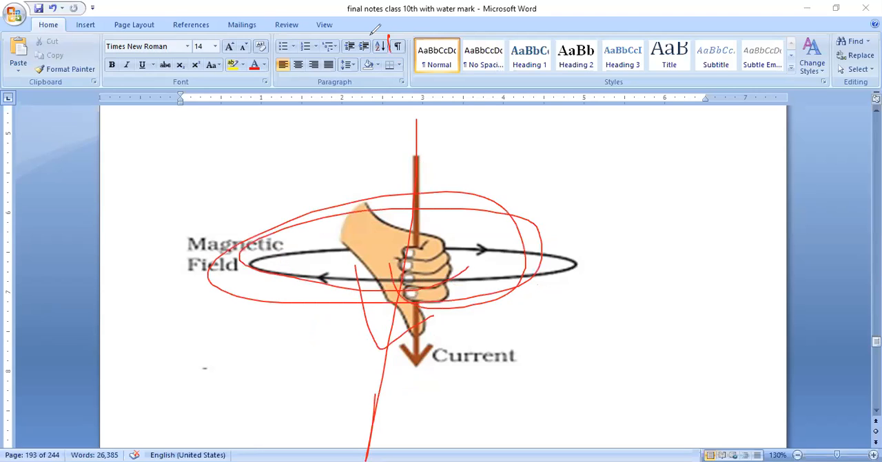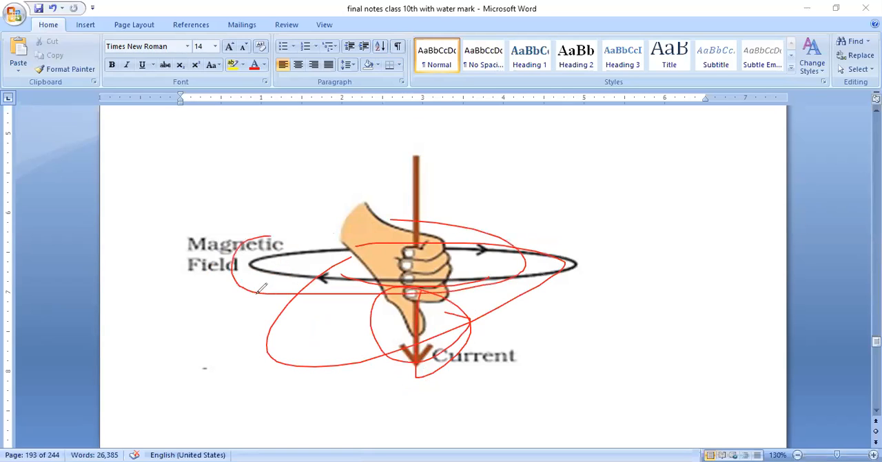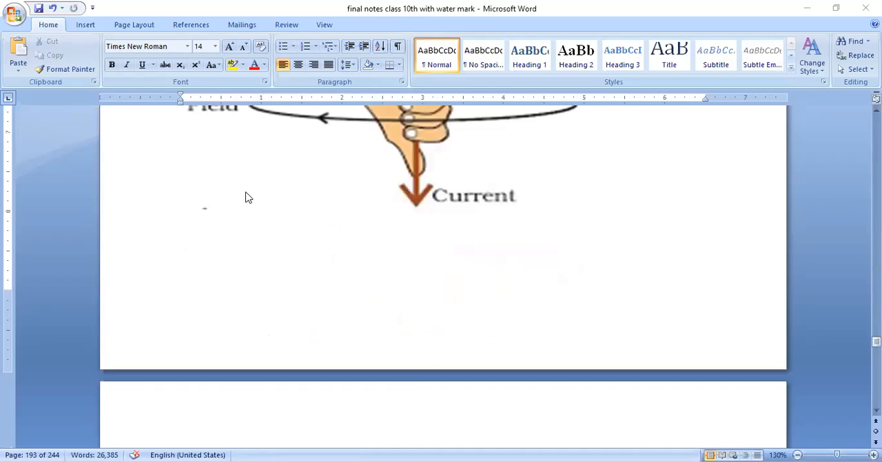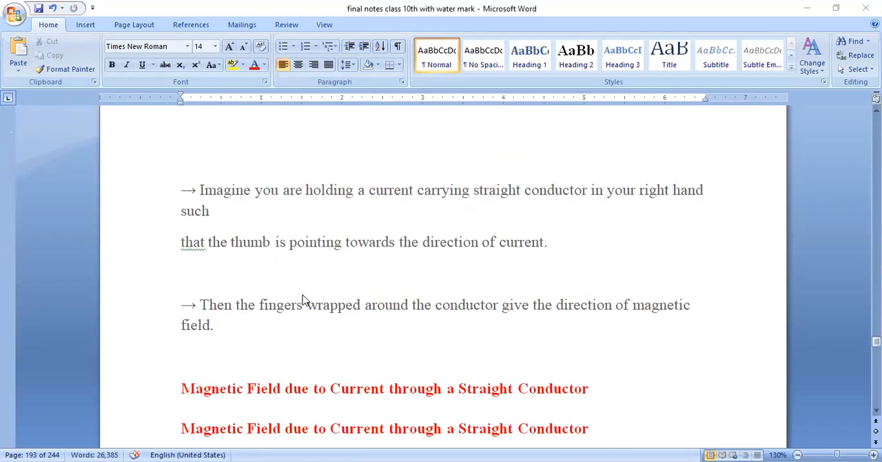Okay, current carrying conductor. If you change the direction of current, then the direction of magnetic field changes. If you change the direction of magnetic field, then the direction of current changes. They are vice versa to each other. Understood? So imagine you are holding a current carrying straight conductor in your right hand such that the thumb is